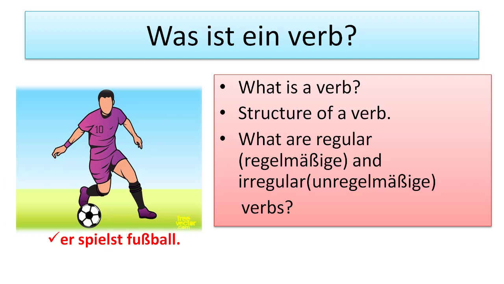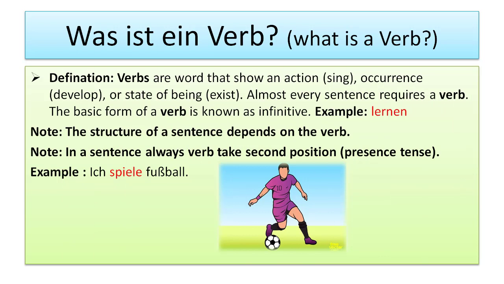So let's begin. What is a verb? A verb is nothing but a word which shows the action of a noun. It can be said to be a word that shows an action, occurrence or state of being, and almost every sentence requires a verb, as we know.